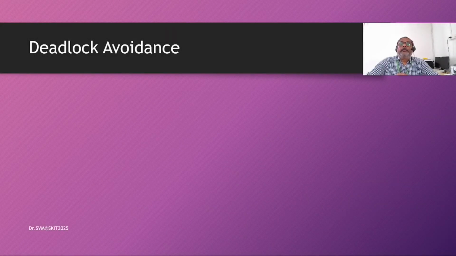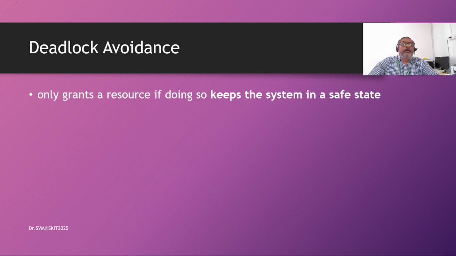Hi friends, welcome back. Now let's get into the second solution for deadlocks, that is deadlock avoidance. Here we grant the resources to any process if doing so keeps the system in the safe state.